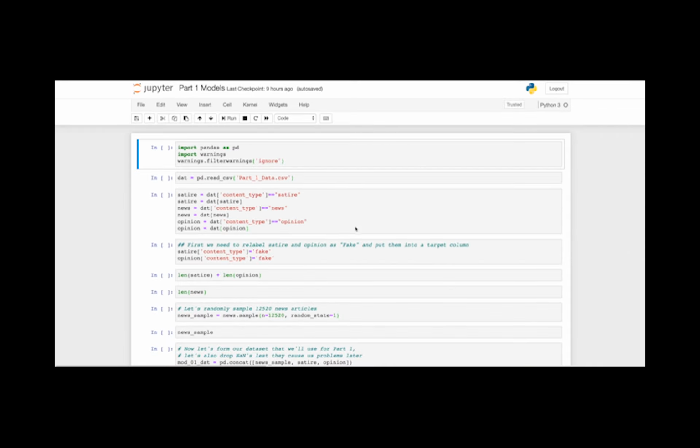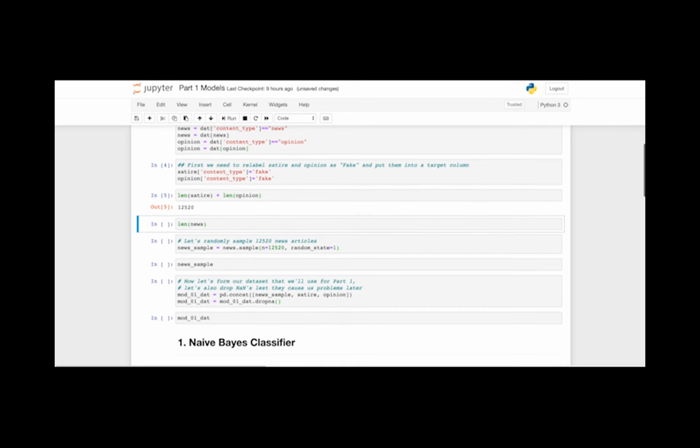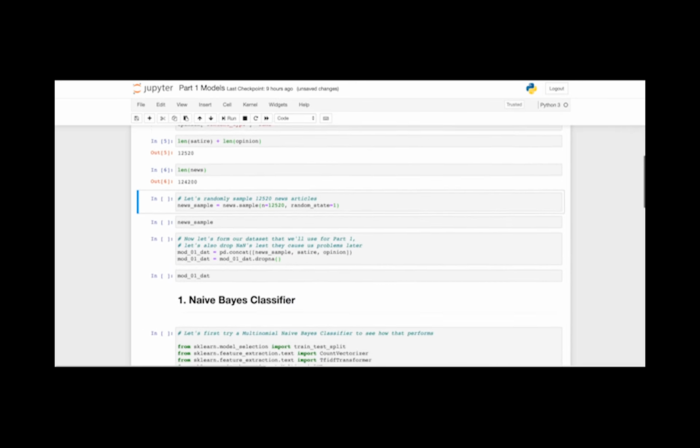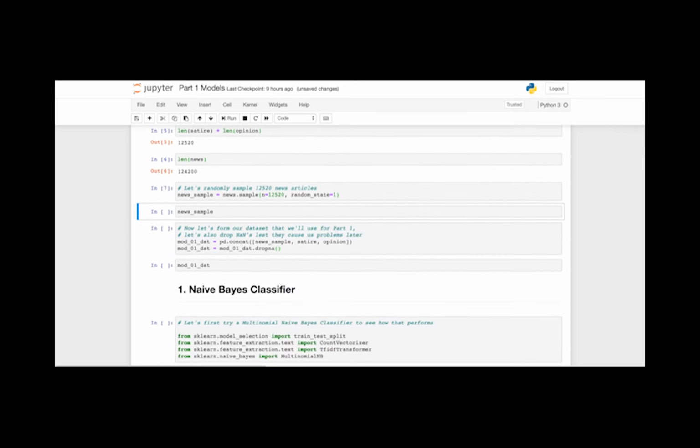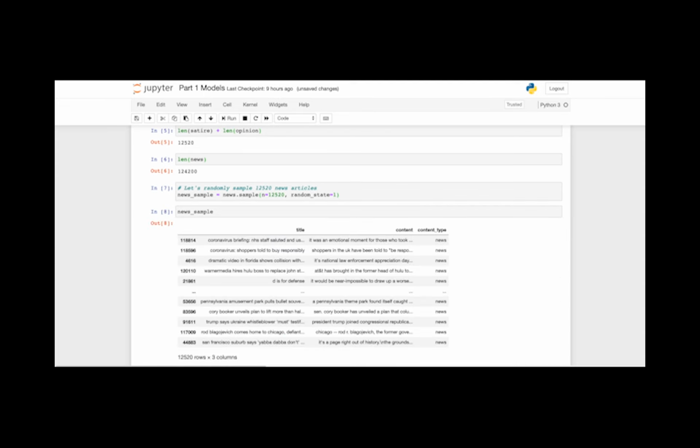To wrap up the first phase of our project, we did some modeling. In order to do so, we needed to slightly modify our data by relabeling our target, content type, as fake for both opinion and satire. As we've previously alluded to, we have a very imbalanced data set, with just over 12,000 fake articles, hopefully many more to come, and 124,000 news articles.